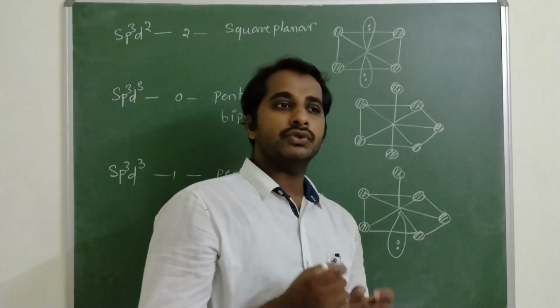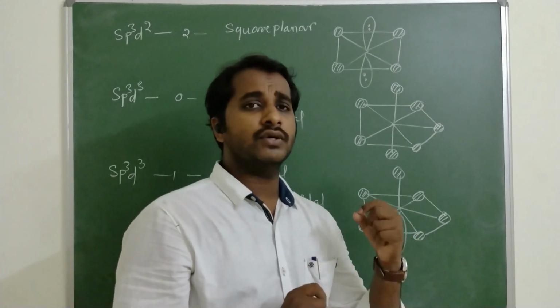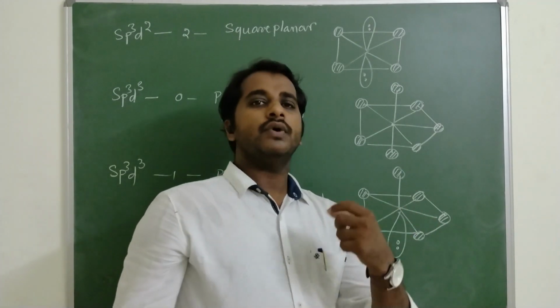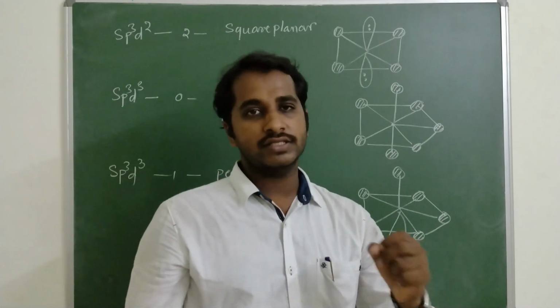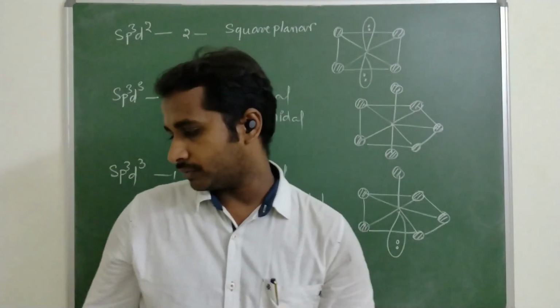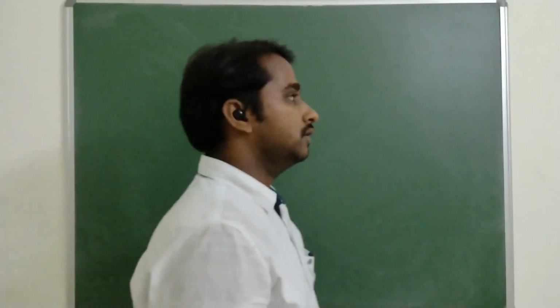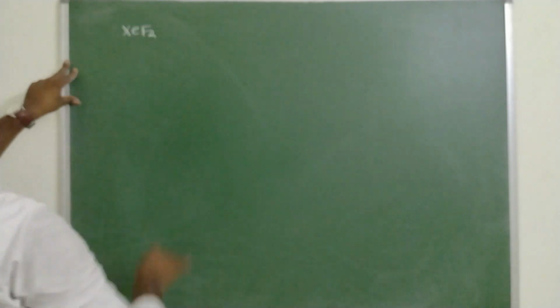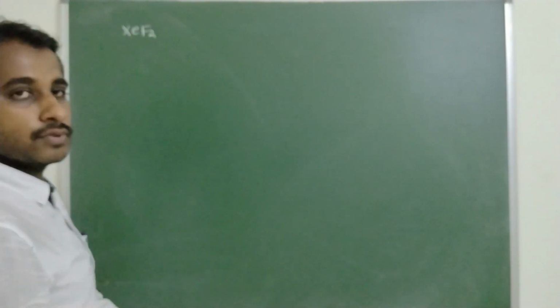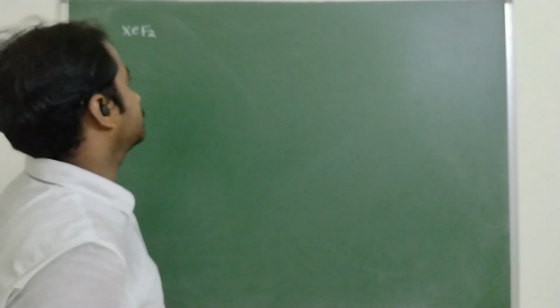Now I will tell you how to calculate the hybridization number, and based on that number, how we can predict the structure and geometry of the molecule. Take for example the XeF2 molecule.